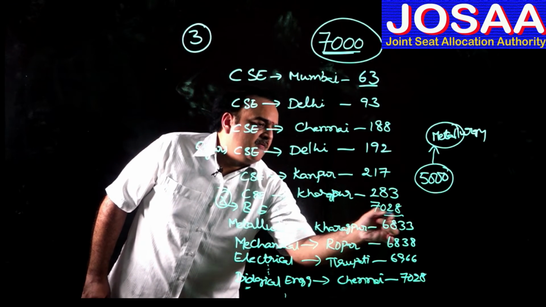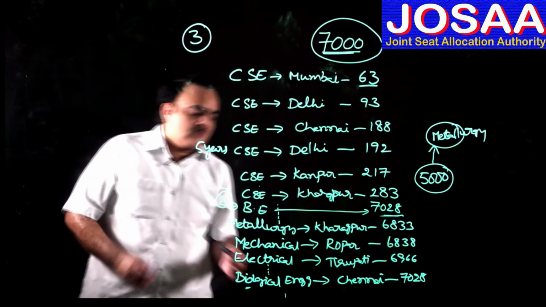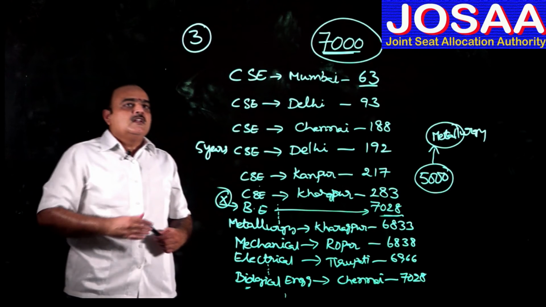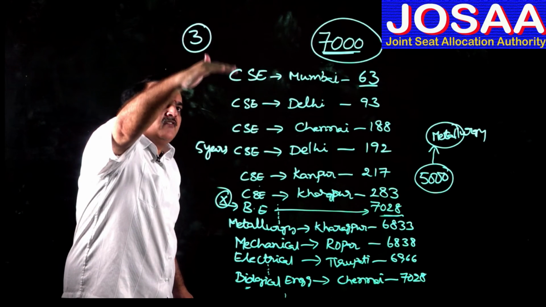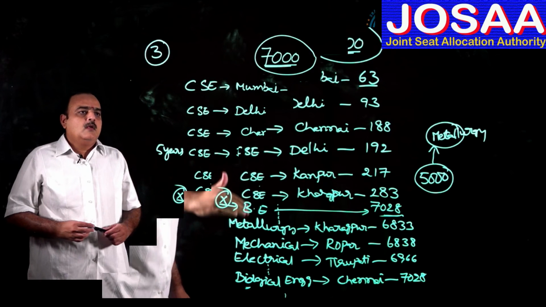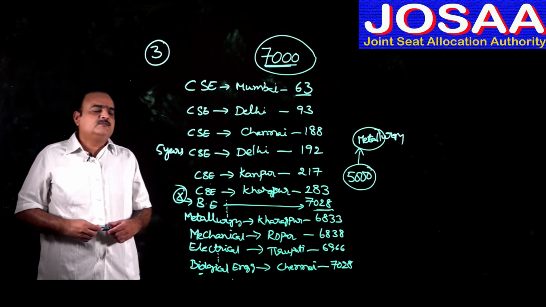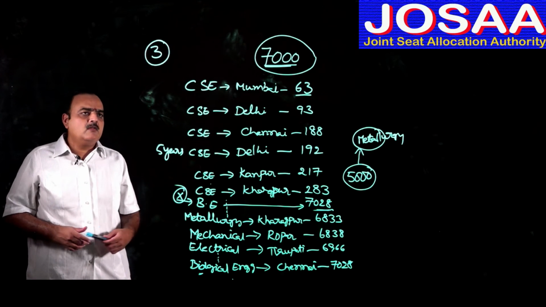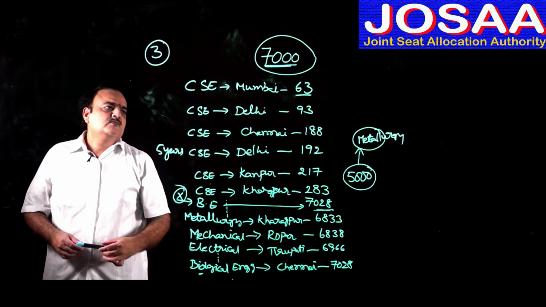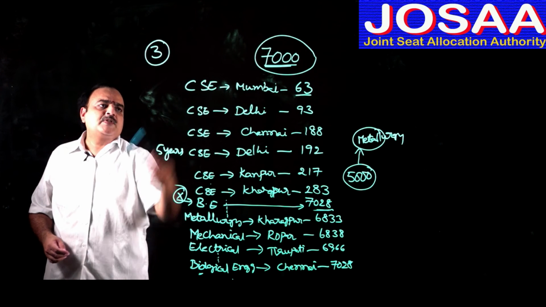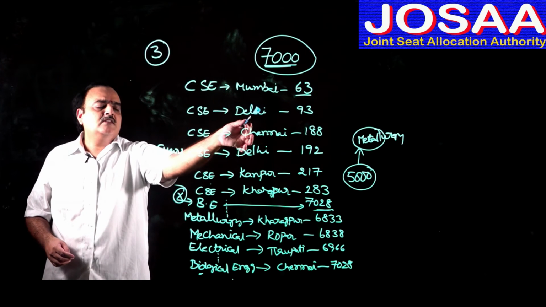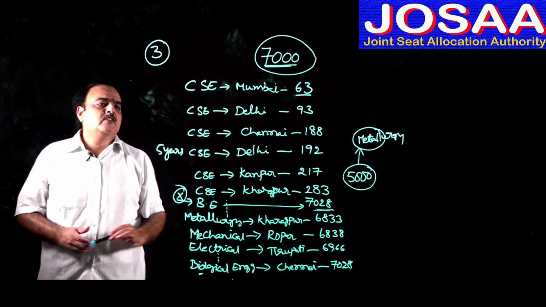This is the cutoff rank against this course. How will they allot different seats? They check the possibility of the student from top to bottom. While allotting the seat, the procedure they generally follow is to check from top to bottom. They first check your first option. You are asking for computer science Mumbai. As the cutoff rank was 63 and your rank is 7,000, you don't get it.